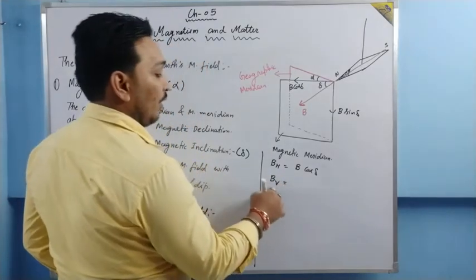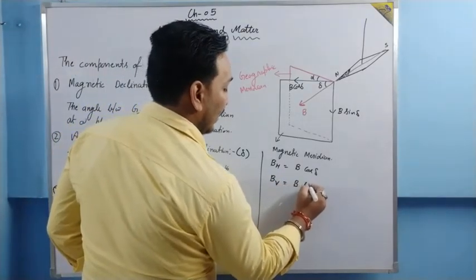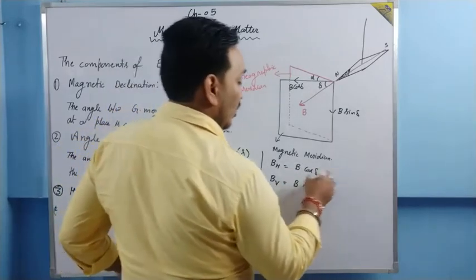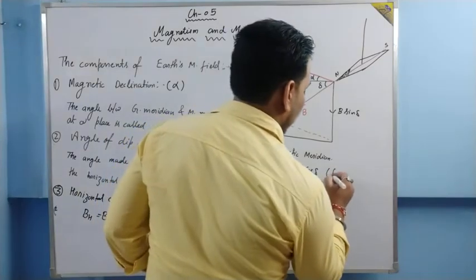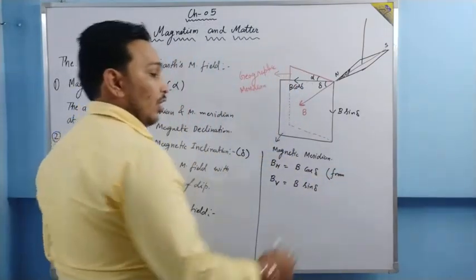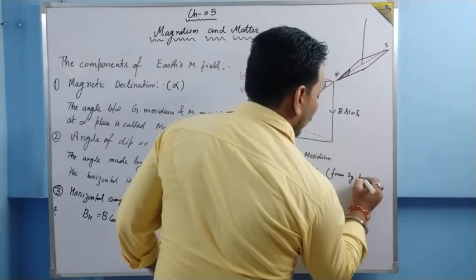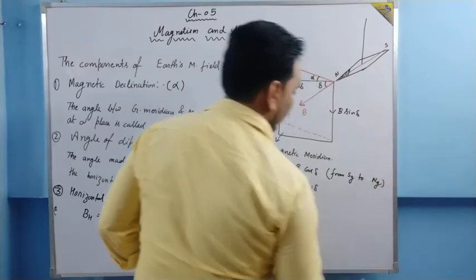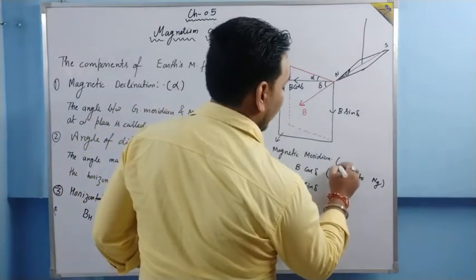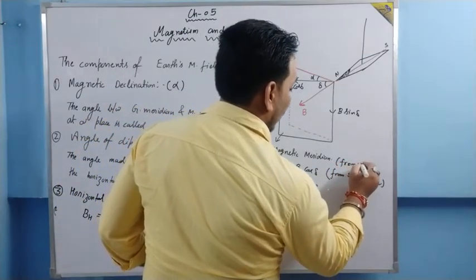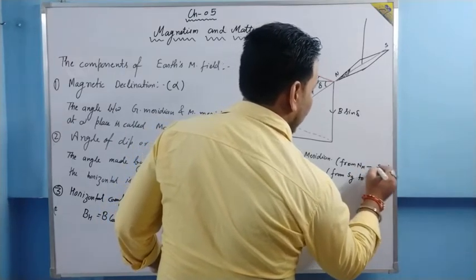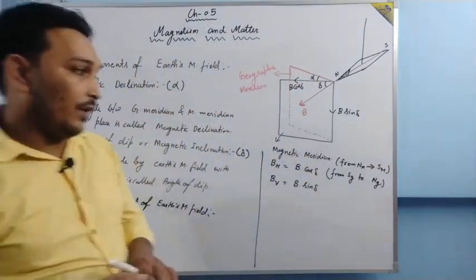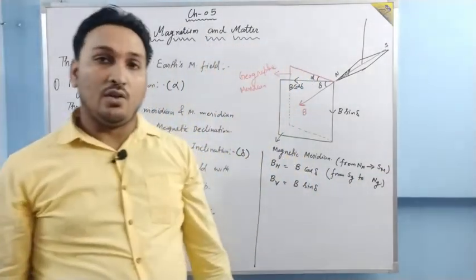BV, this denotes B vertical, it is denoted by B sin delta. You need to understand that B cos delta is directed from where to where. B cos delta is directed from where to where? It is directed from geographical south to geographical north. Remember this. Or in terms of magnetism, you can say from the magnetic north pole to the magnetic south pole. Or from geographical south to geographical north.